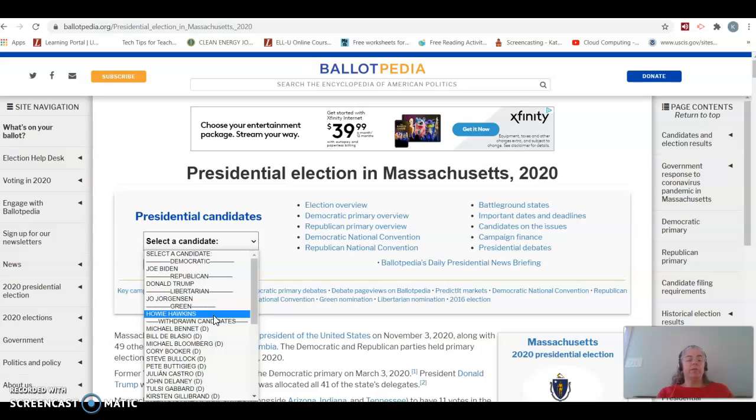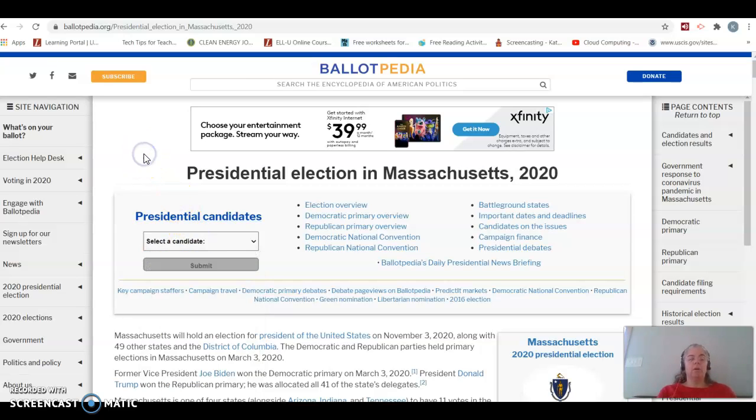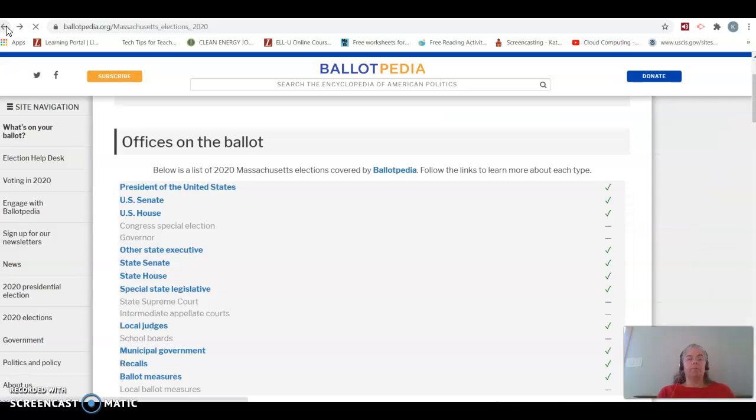And the reason there are 4 is there are the 2 main parties that most people vote for, the Democratic Party and the Republican Party, but there's also a Libertarian candidate and a Green Party candidate. Libertarians tend to be pretty far right or conservative in their viewpoints, and Green parties tend to be pretty far left with a concern about the environment. Okay, so there are our presidential candidates. So let's back up and see what else is on there.